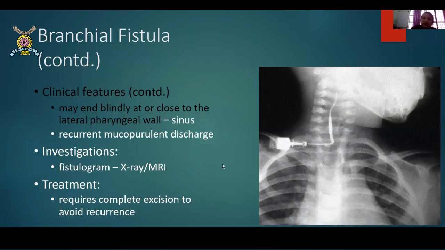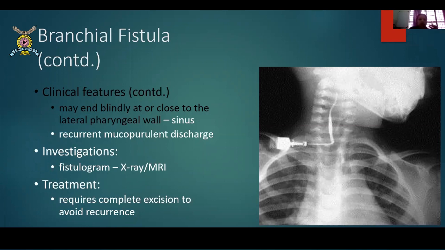And they can end blindly. That means inside it can be a closed wall, towards the lateral pharyngeal wall. They can completely end, forming a sinus. It may not be a complete fistula, because a fistula needs two openings. But the opening on one side, that is the internal opening, many times gets closed, and it can form a sinus. And therefore there is recurrent